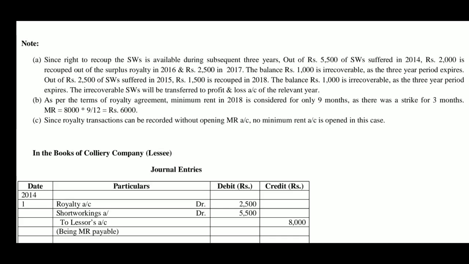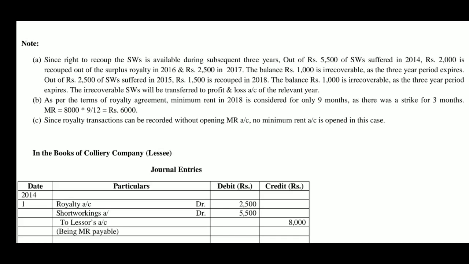Working note number C. Since royalty transactions can be recorded without opening a minimum rent account, no minimum rent account is opened in this case. In the first problem solved, in the earlier video, we explained the effect of minimum rent in the years of short workings and how to open a minimum rent account. Here in this problem, in the first 2 years, though there are short workings, we can show the effect without opening a minimum rent account.